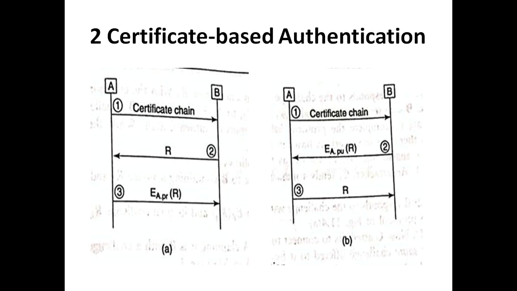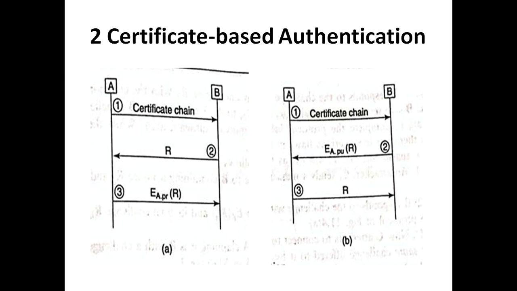Then in message 3, A responds by encrypting the challenge with her private key. When B receives this nonce in encrypted format, B already knows A's public key, so B uses A's public key to decrypt this message and gets the nonce value. That nonce value will be compared with the previous message which the server sent to the client, and if a match is found, then the server confirms the identity of A.